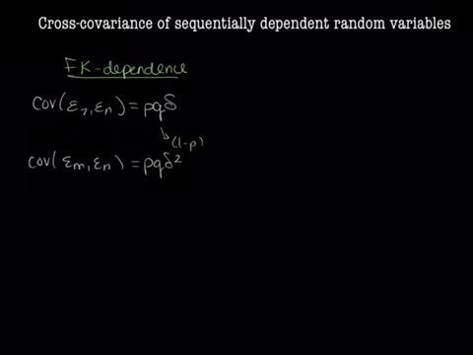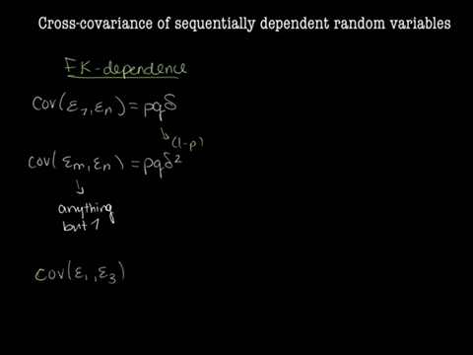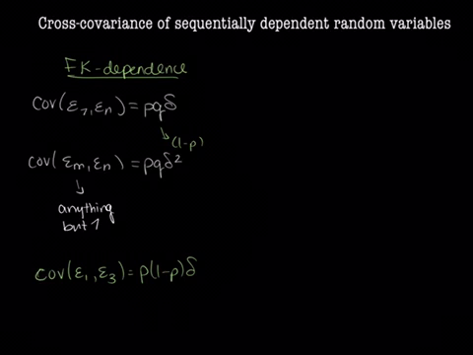All right, so this is for anything but 1. For a quick example, under this, the covariance between epsilon 1 and say epsilon 3 is equal to p times 1 minus p times delta, where p is the probability that epsilon 1 equals 1, and 1 minus p is the probability that epsilon 1 equals 0. And the covariance between epsilon 2 and epsilon 3 is equal to p times 1 minus p times delta squared.